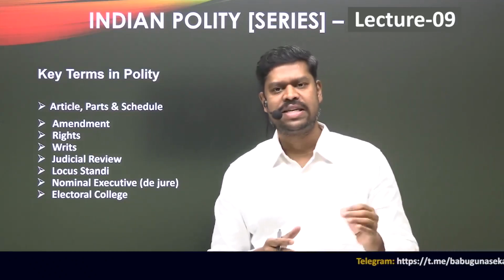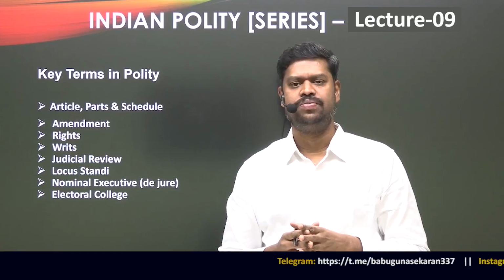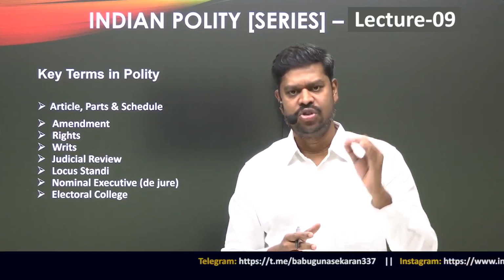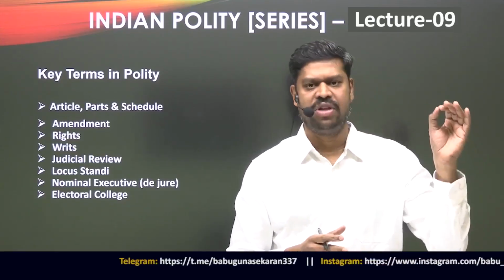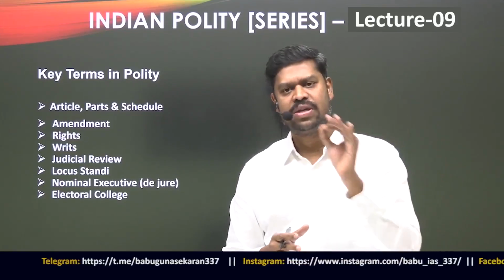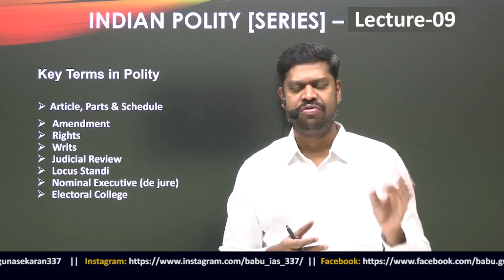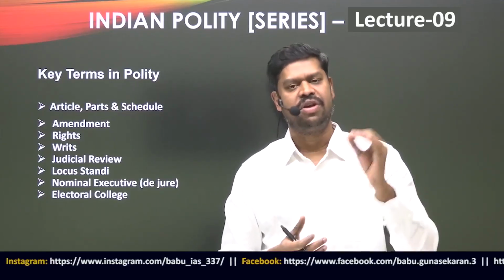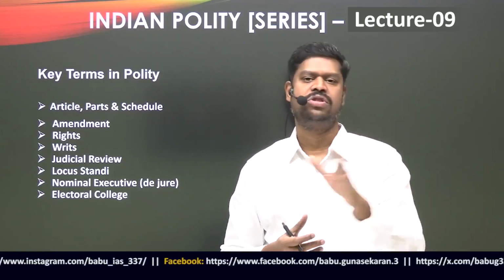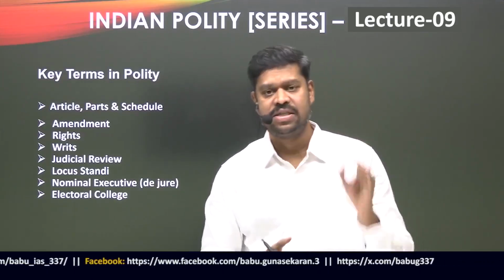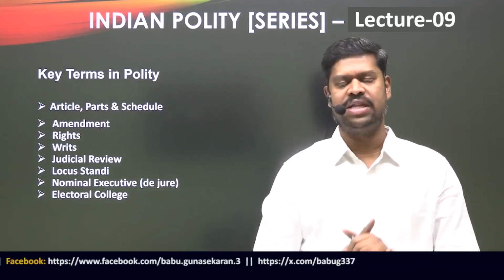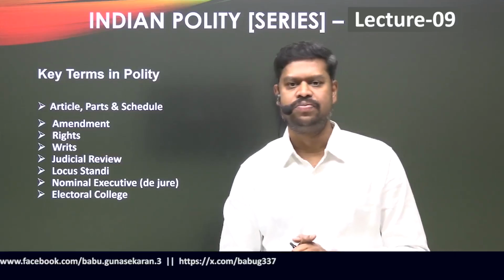So what do you understand by the power of judicial review? It is the power of the judiciary to review the actions of the legislature as well as the executive, and if they are found to be in violation of the fundamental rights, or of any of the provisions of the Constitution, then such actions can be struck down. That's basically what is called judicial review.